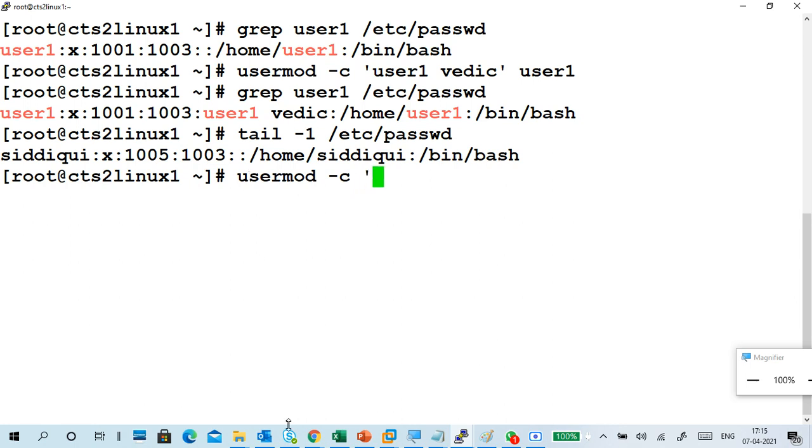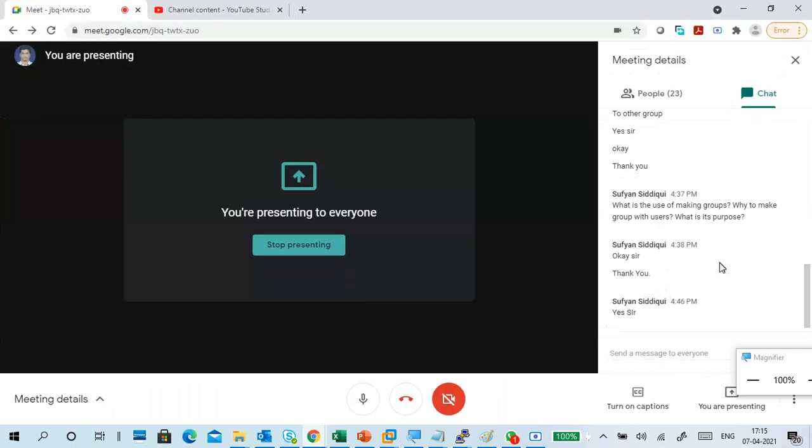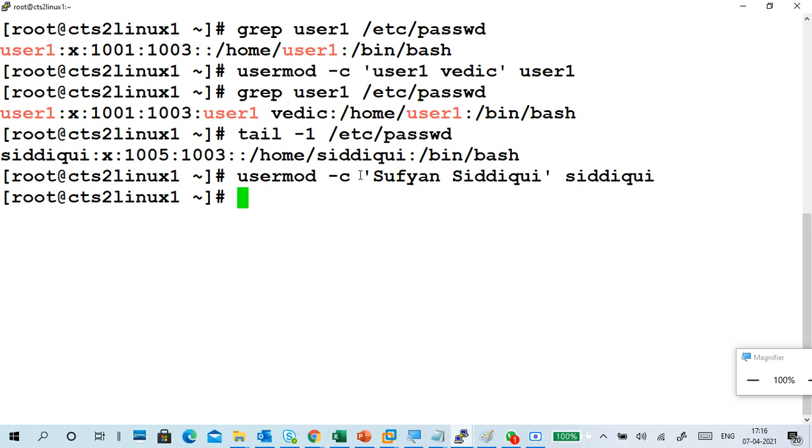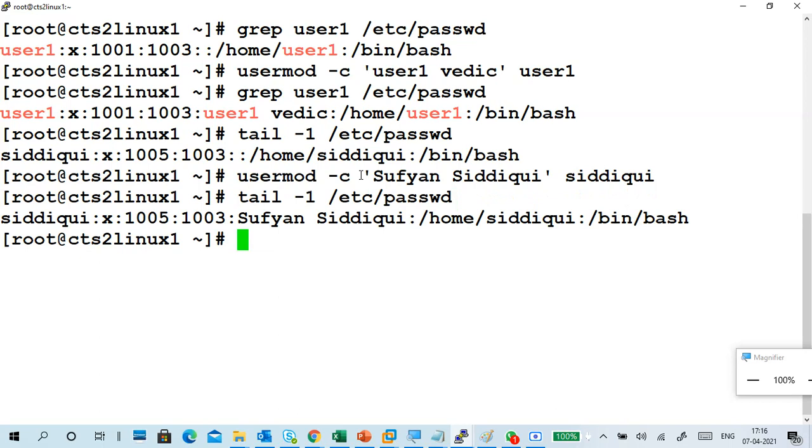What is his full name? Sufyan. Okay, so we'll use a capital S. Okay, like this. So I changed it again and added a comment. Like we can add system admin, network admin, trainee engineers, like that. This is user modification.